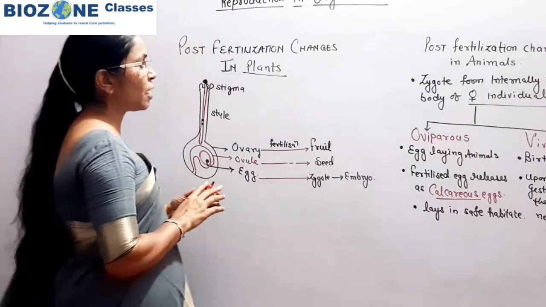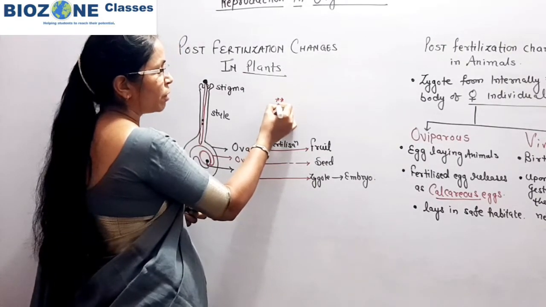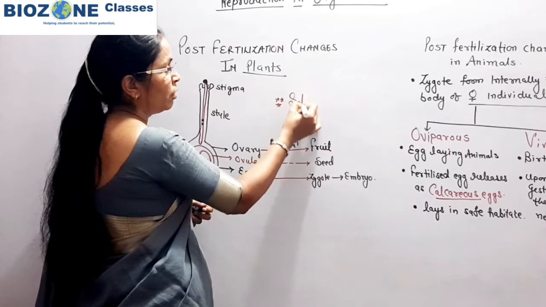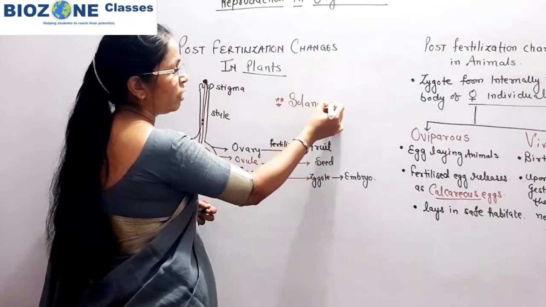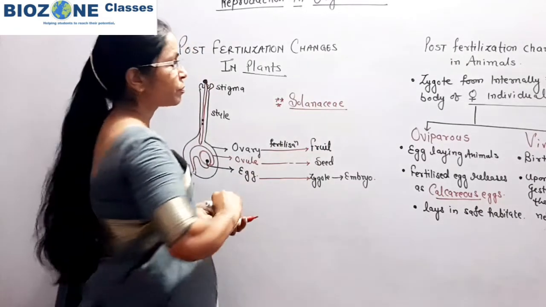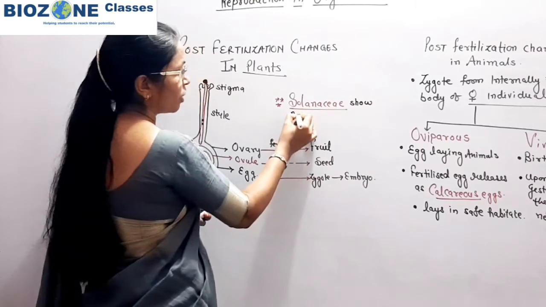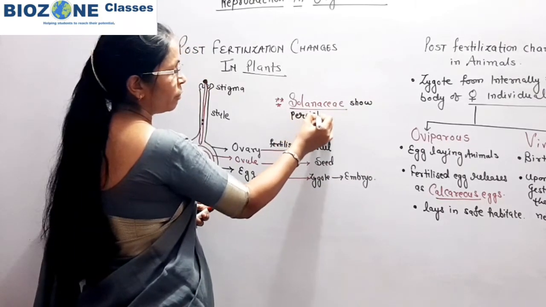Whenever the question is asked about persistent calyx, you remember the Solanaceae family is the identical family, showing persistent calyx.